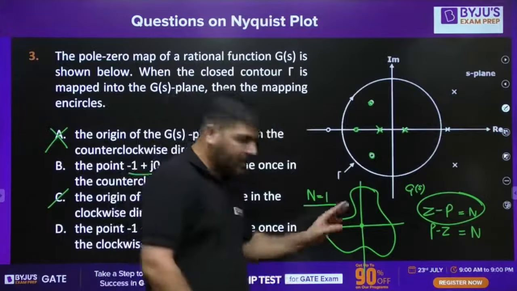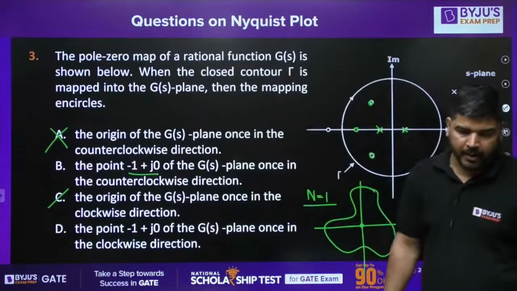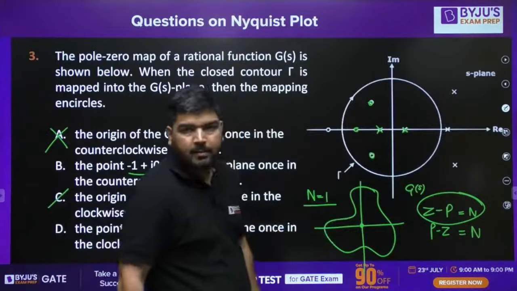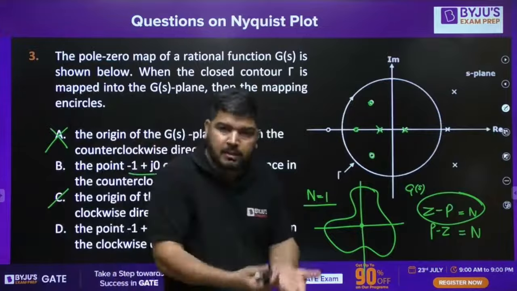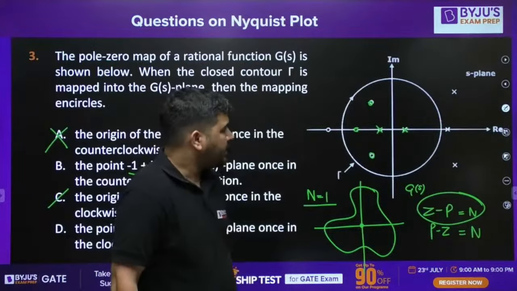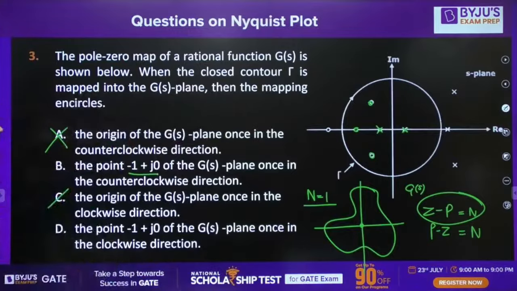We don't know whether -1 is outside or inside, so we can't comment on the encirclement of -1. We can only comment on the encirclement of the origin, because we are mapping into the GSS plane. I hope it is clear, everyone.